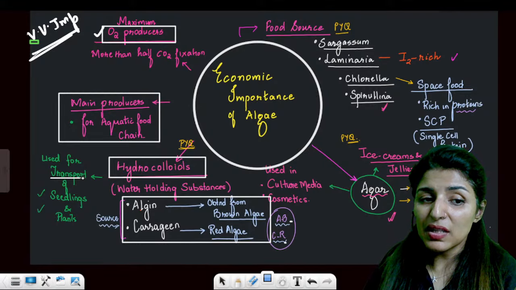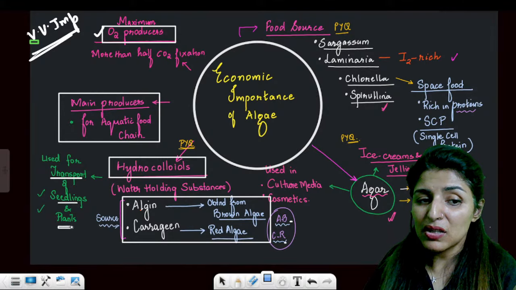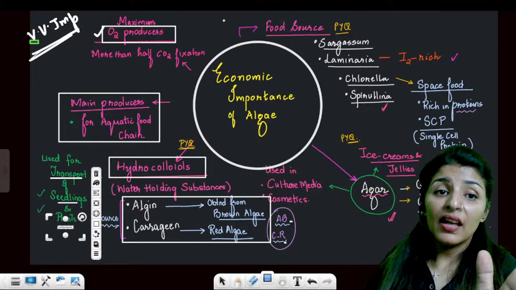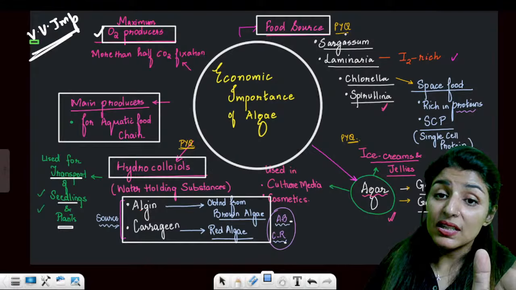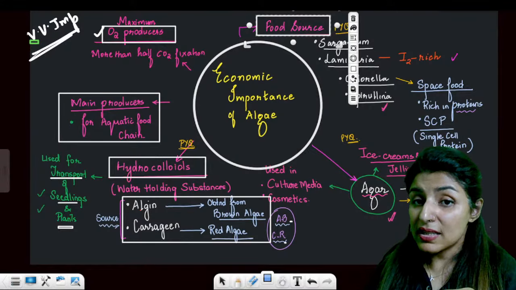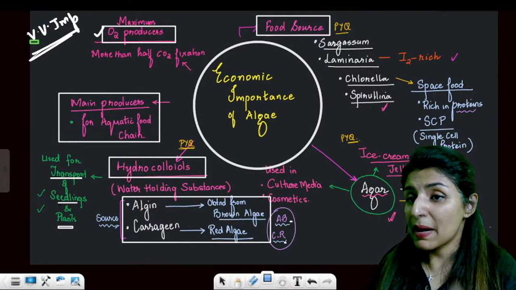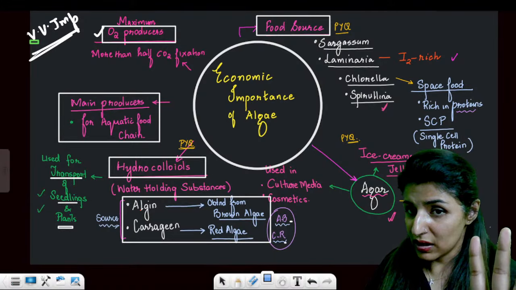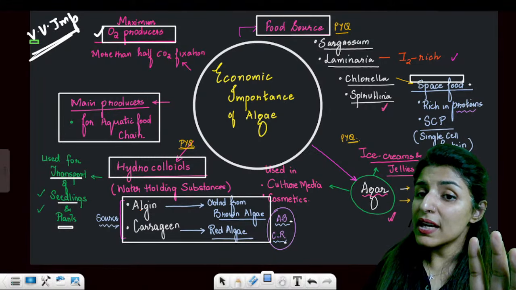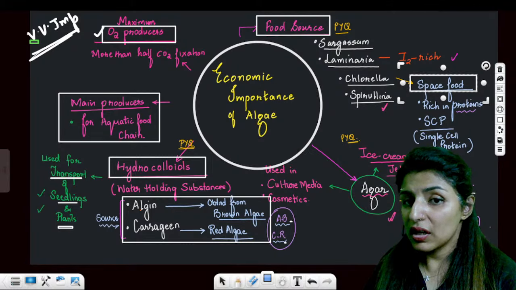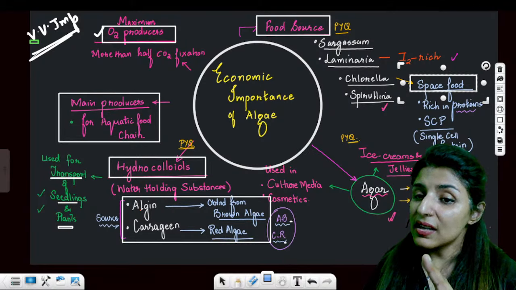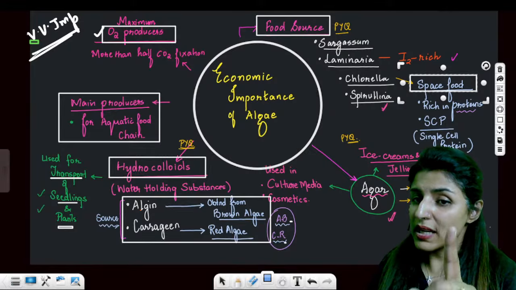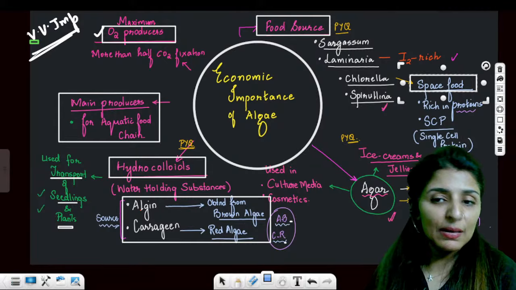Now, why do we use hydrocolloids? For transport of substances, seedlings, and plants from one place to another in order to prevent desiccation, dehydration. They are very important food sources. Again, a PYQ. Sargassum, Laminaria, Chlorella, Spirulina. See, in these notes, you will get all the PYQs mentioned here. Chlorella is used as a space food. Very important question. Also, you know that it is a protein source. So, Chlorella and Spirulina are both used as protein sources, single cell protein.